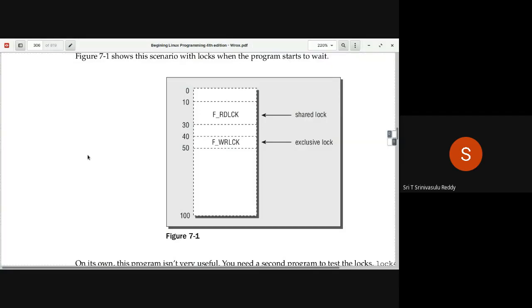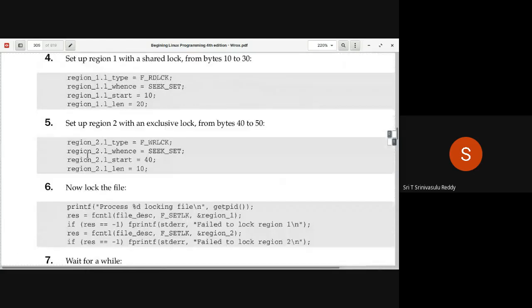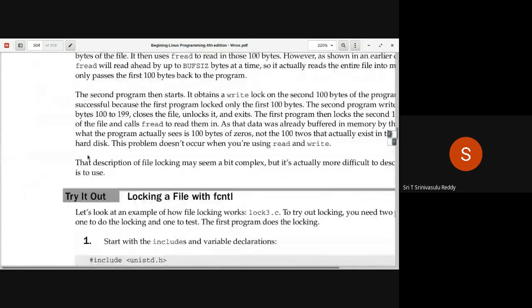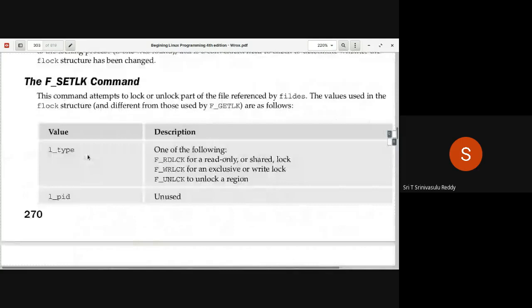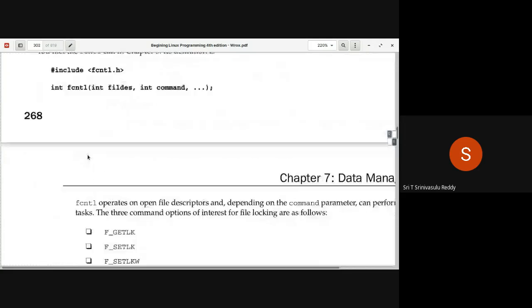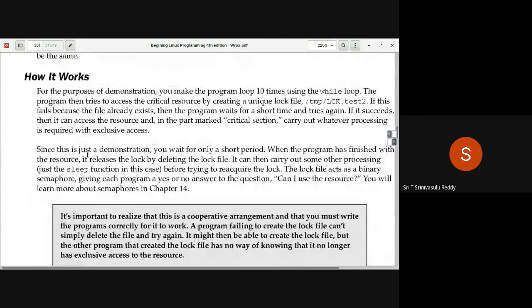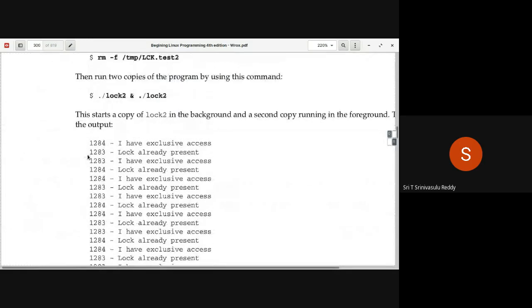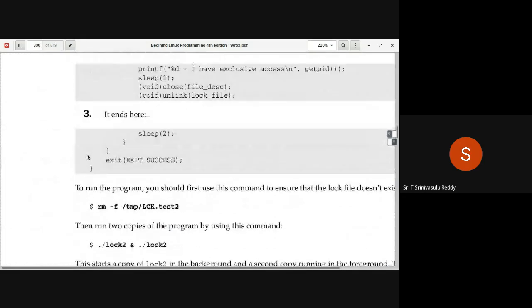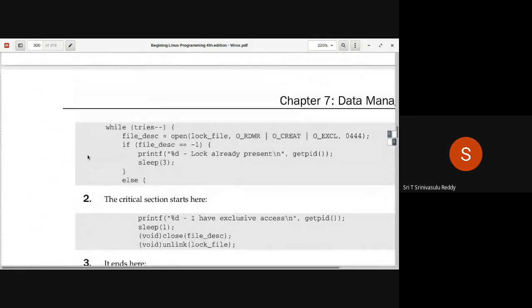Okay. So essentially, file locking is a simple idea, right? The other day we already covered one part of it, how to open a file for exclusive access. That we have already discussed and reasonably understood, right? So in order to use any other resource, we will normally use this particular technique.